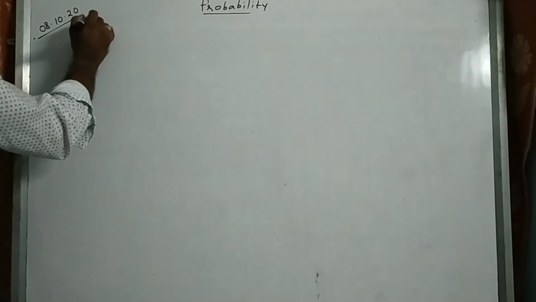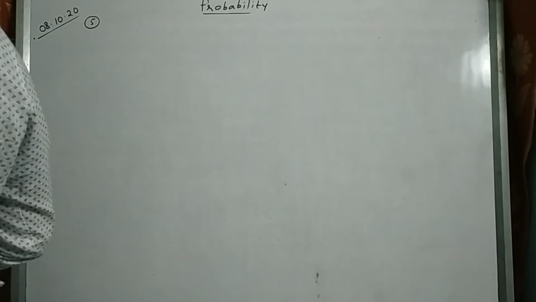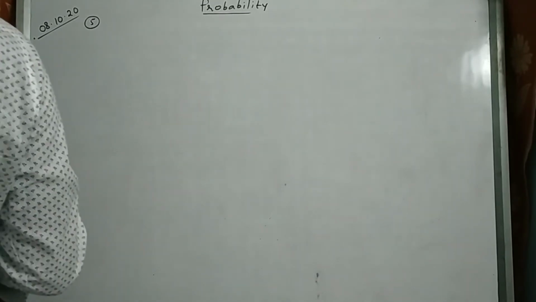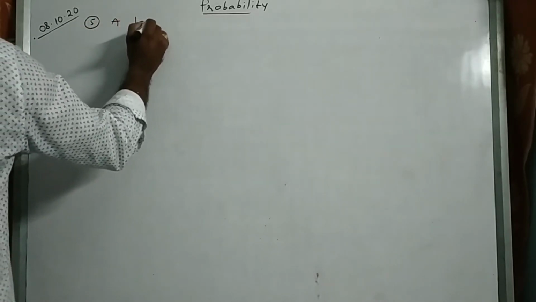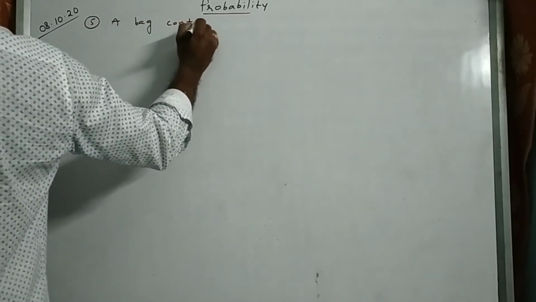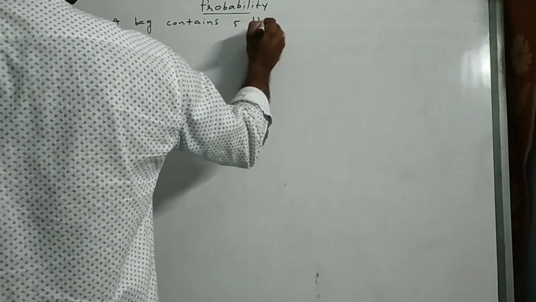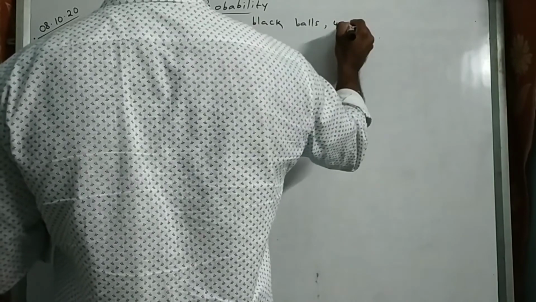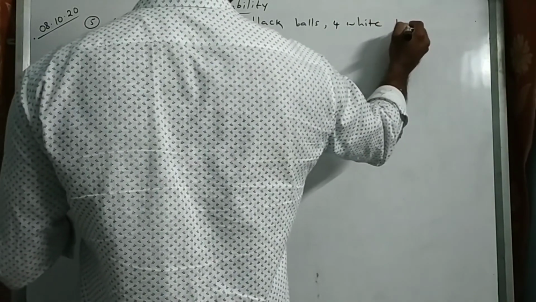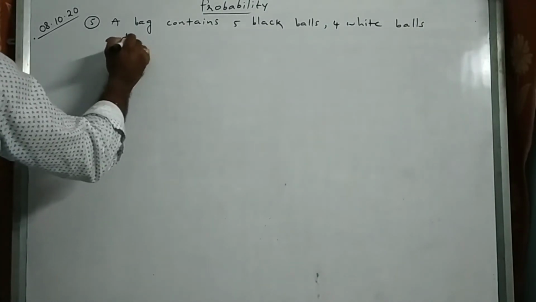Fifth question. A bag contains 5 black balls, 4 white balls, and 3 red balls.